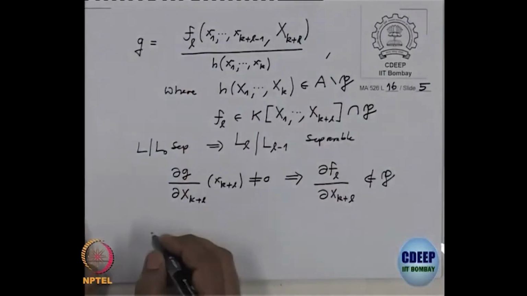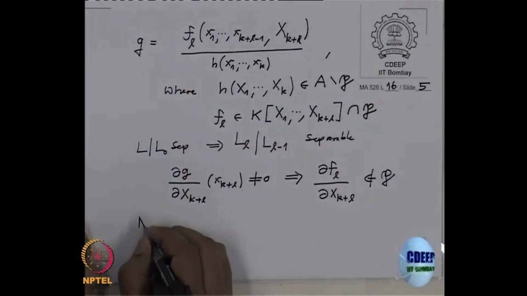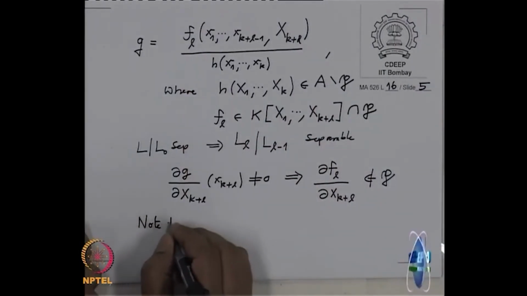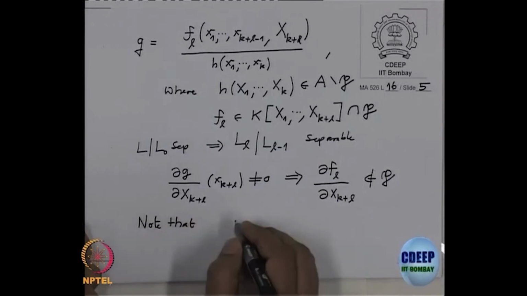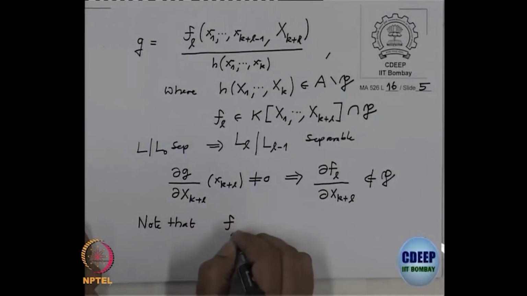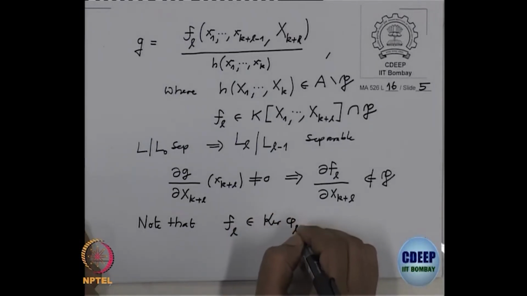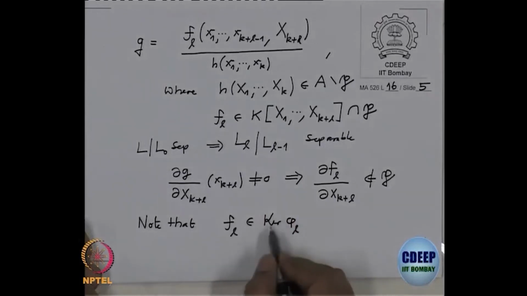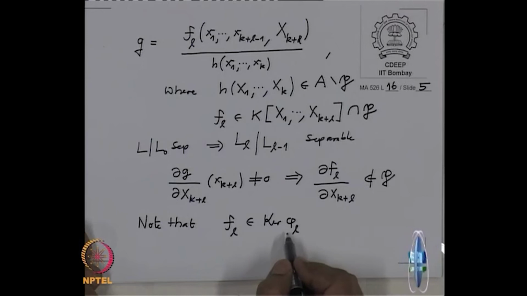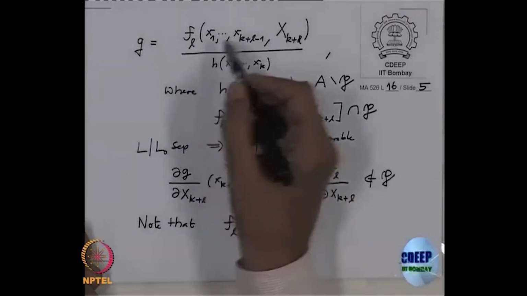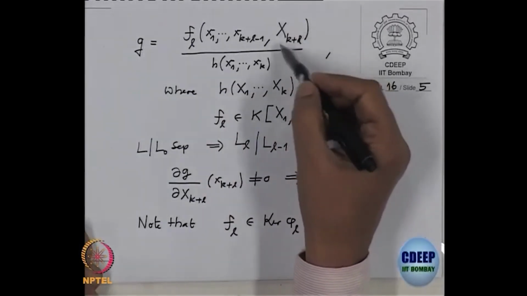Okay. So, that first of all shows that, first note that F_l already belongs to the kernel of Phi_l. This is clear, because how do I test whether somebody is in the kernel of Phi_l? I have to replace all the variables by small x_i's, but the only variable here is x_{k+l}.